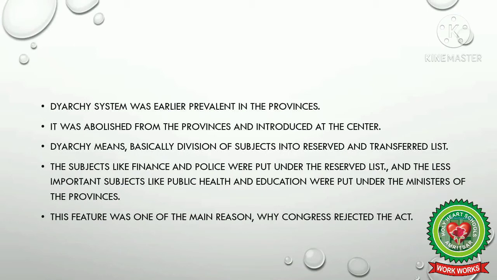The important subjects like finance and police were put under the reserved list, and the reserved list came under the British control. And the less important subjects like public health and education were put under the ministers of the provinces, means under the transferred list.